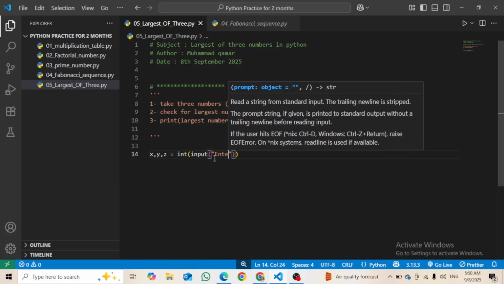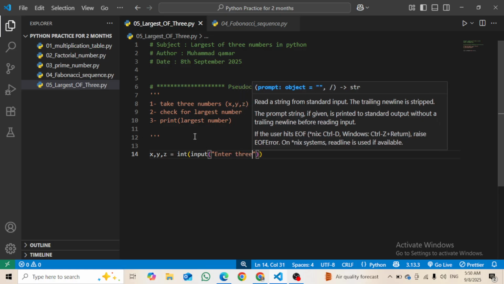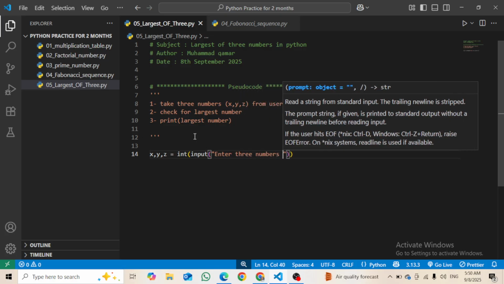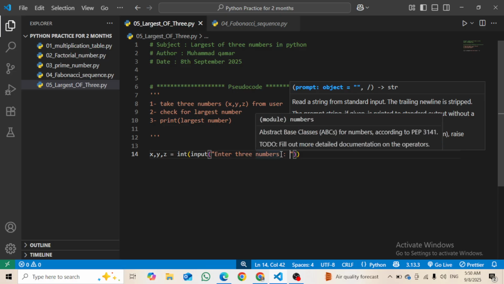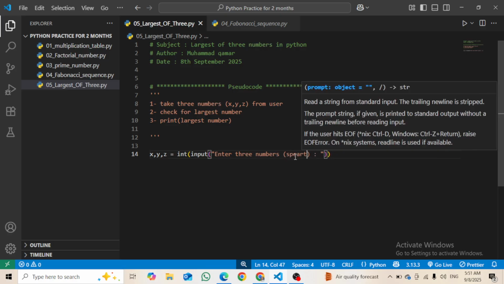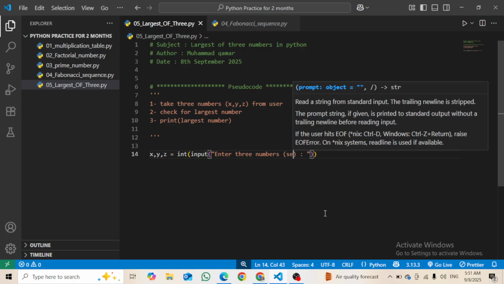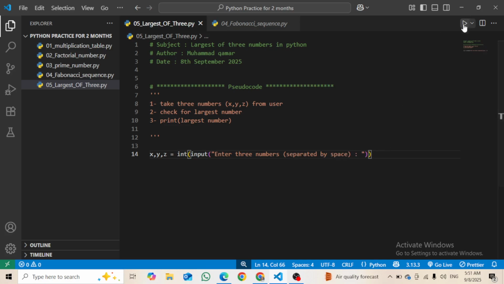Let's say enter 3 numbers separated by space. Sorry, here we will say separated by comma, because I want to check.